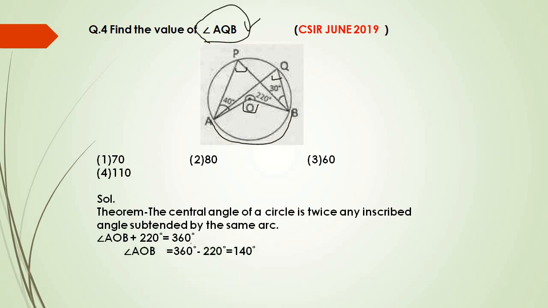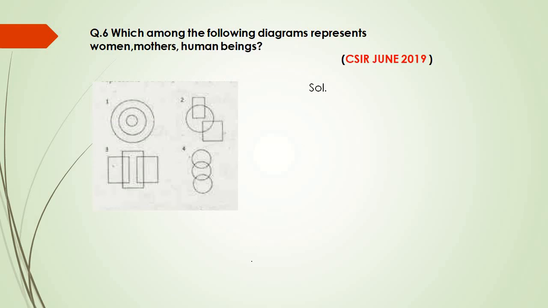So when you solve this equation, you will get the value of AOB as 140 degrees, and as per the theorem, this angle AQB will be half of the angle AOB. So the value of AQB will come to 70 degrees. Since AOB is 140 degrees, half of 140 degrees is AQB, and that will give you the value as 70 degrees.